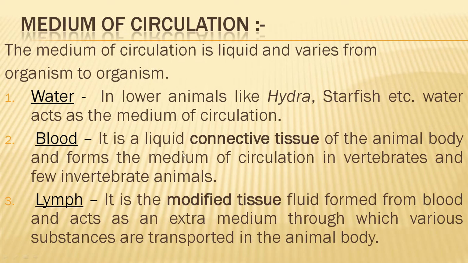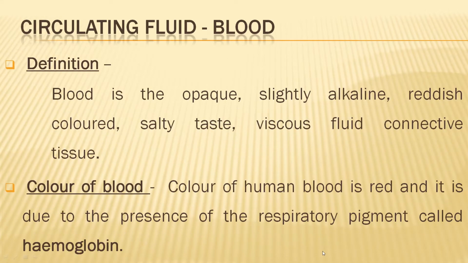Now blood is a liquid connective tissue as it connects all the parts of our body. So it is a connective tissue of the animal body and forms the medium of circulation in vertebrates especially and in few invertebrate animals. And lymph is a modified tissue fluid formed from blood and acts as an extra medium through which various substances are transported in the animal body. Clear? Now we will move on to each of the circulating fluid.